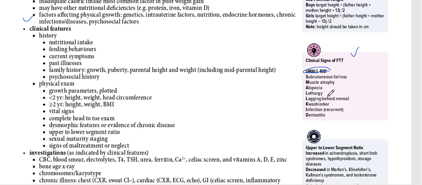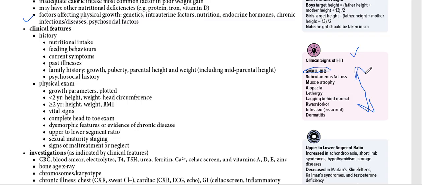Children can show lethargy, they are lagging behind normal. They can show severe malnutrition in the form of kwashiorkor, meaning the child can have edema and abdominal distension, some infections, and some skin rash in the form of dermatitis. All these things are clinical signs of failure to thrive.